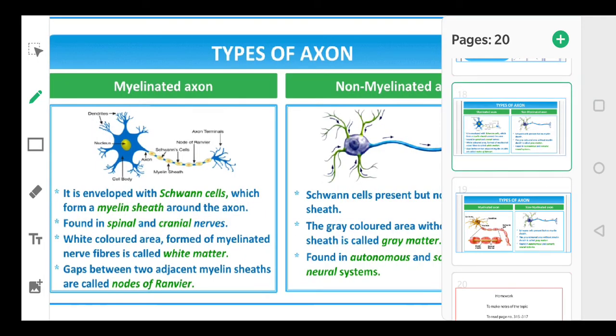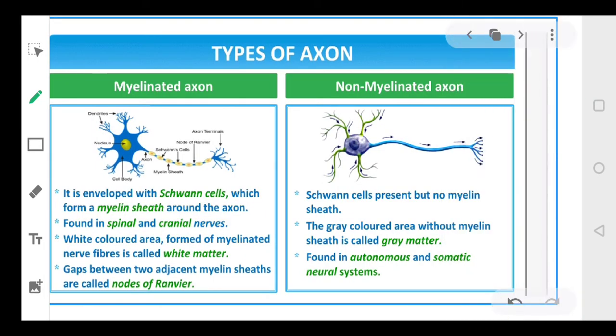Now coming to the types of axons. See, in the beginning we have talked about different types of neurons. Now let's talk about the different kinds of axons. There are two kinds of axon. One is myelinated axon, second is non-myelinated axon. Your axons are of two types, myelinated and non-myelinated.